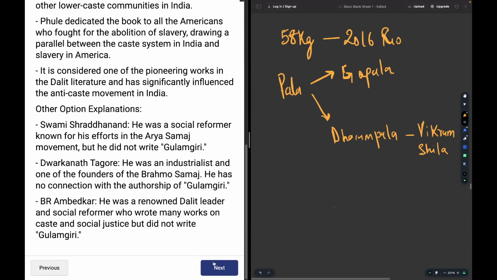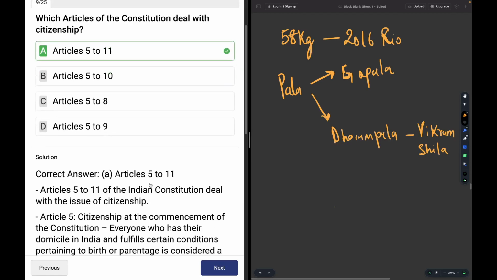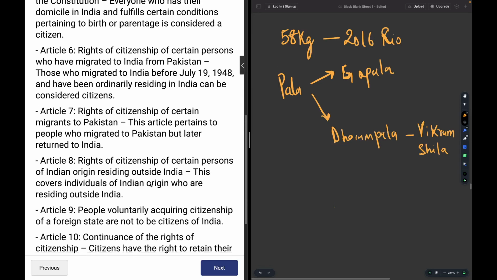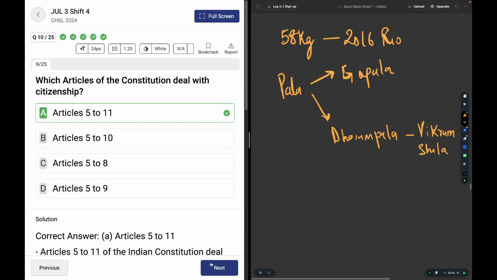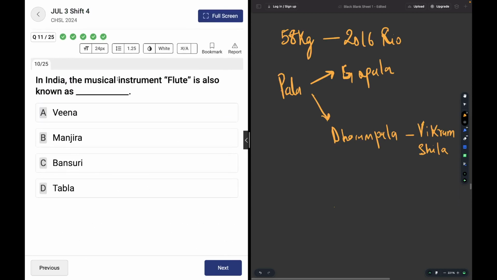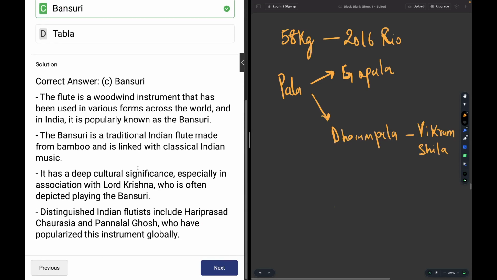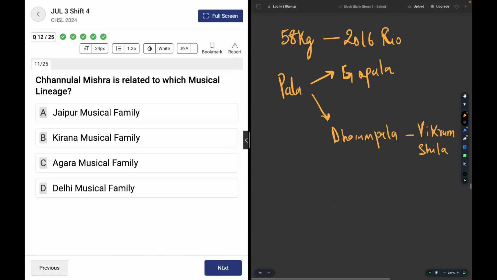Okay, so moving on. Which article of the Constitution deals with citizenship? The answer is Article 5 to 11. Again, a factual question. We have talked about it at length. We have done it multiple times. So you may just read about everything over here and then we may move on. In India, the musical instrument flute is also known as a bansuri. Bansuri is a literal translation of the flute. Moving on.